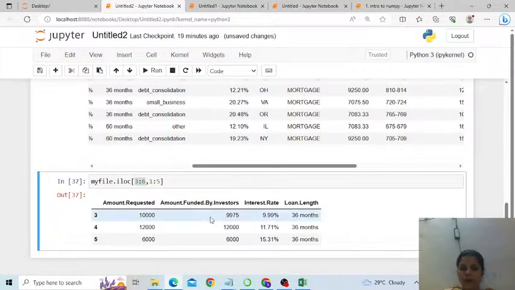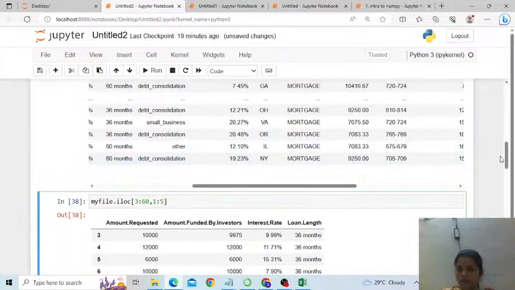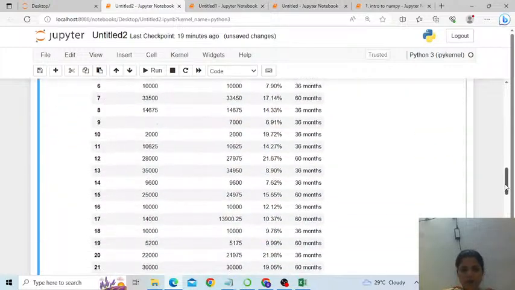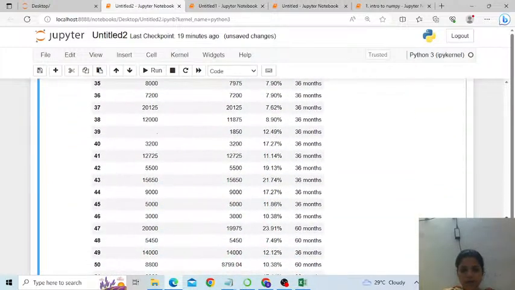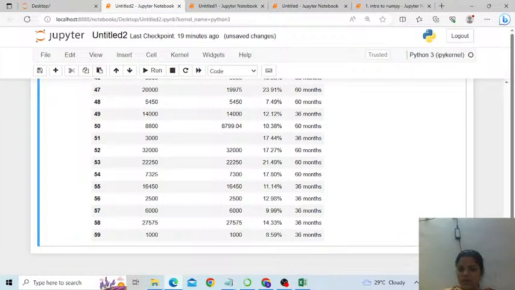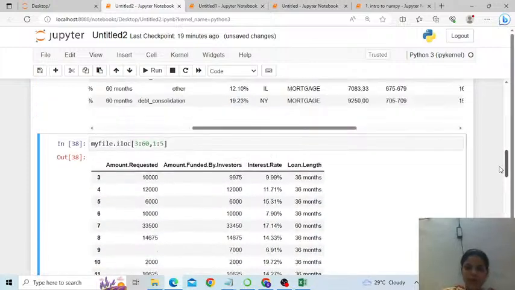Correct? 3, 4, 5. And instead of 6, if I write here 60, enter. So starting from 3, 4, 5 till 59, these many rows have been selected. So this is a subset of data which contains 2500 rows. I hope you're getting my point.